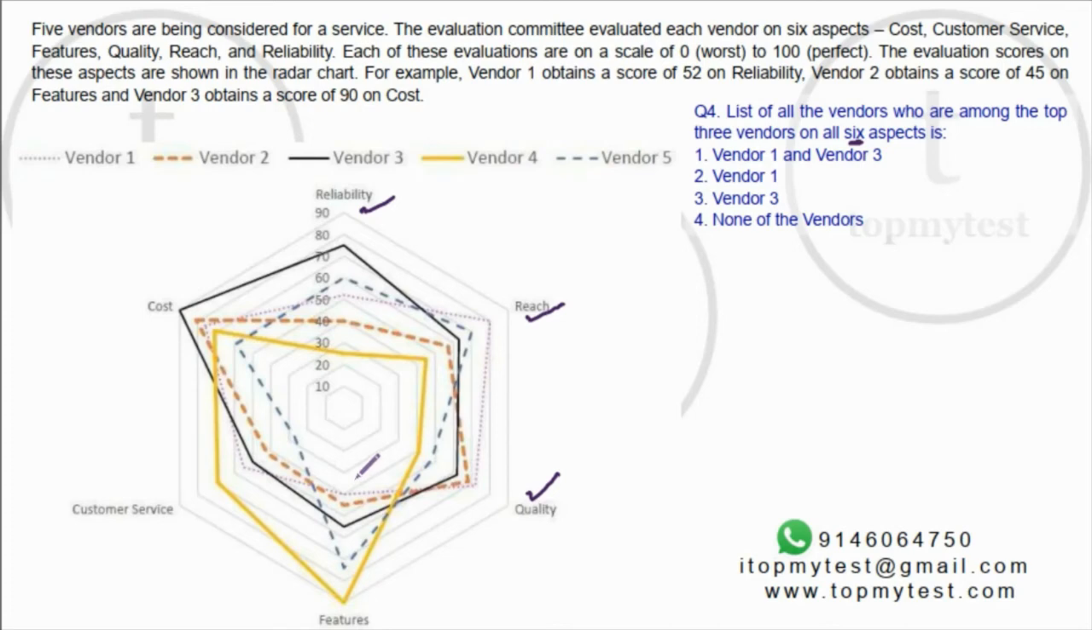But 1 is not there in features. Features, 1 is the lowest. So this is out. This is out. So it should be either 3 or none of the vendors. Let's look at 3. 3 is present in reliability, reach, quality, features, customer service, as well as cost, right? So option 3. Very easy set.